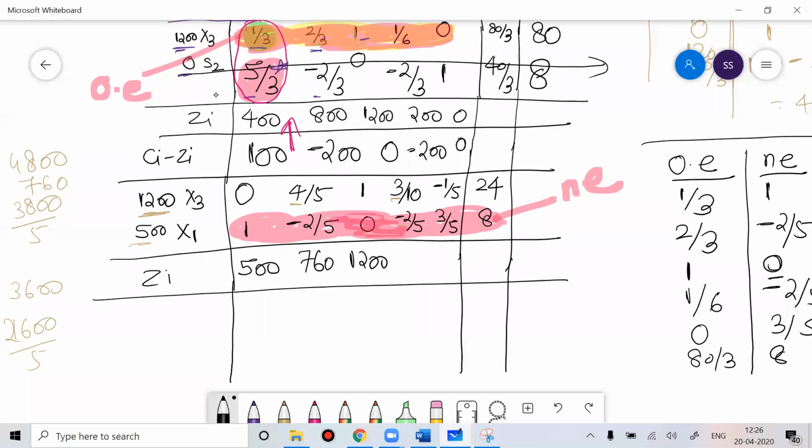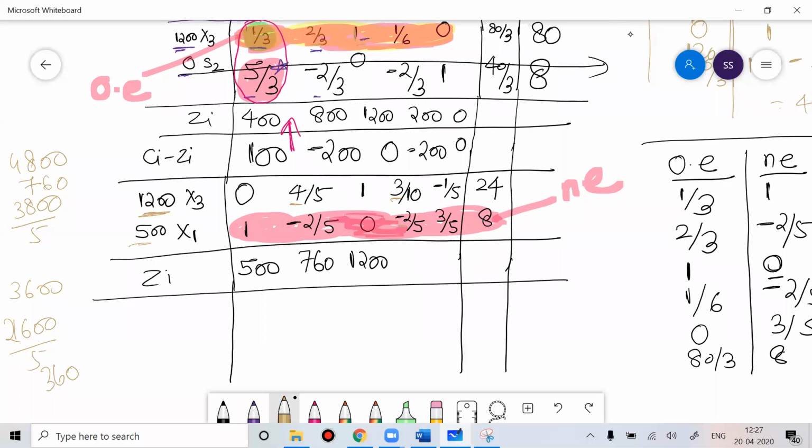Sorry, this is 3 by 10, I'm very sorry. So this is 1200 into 3 by 10, which is 120 into 3, that is 360. And this is minus 200, so this would be 160.